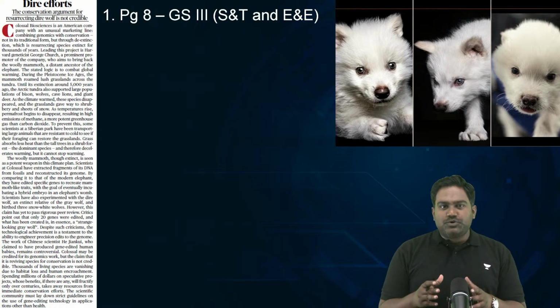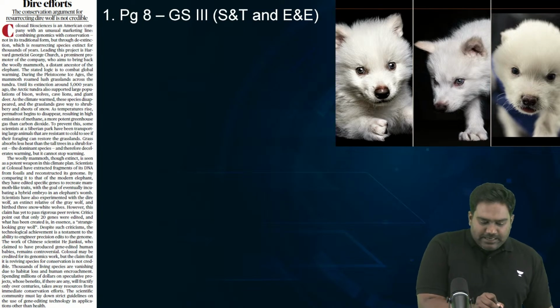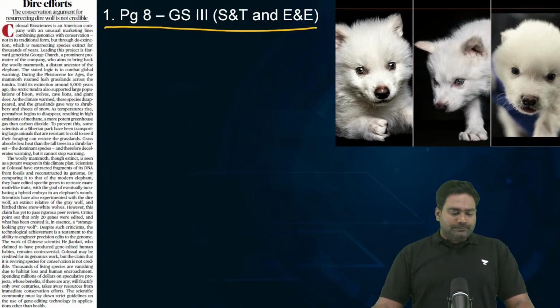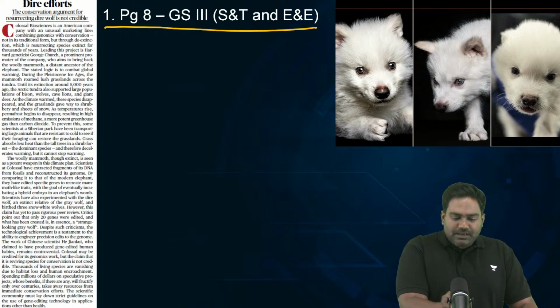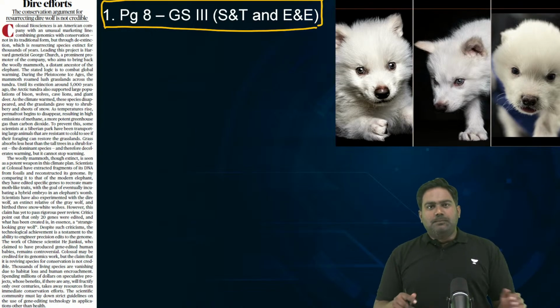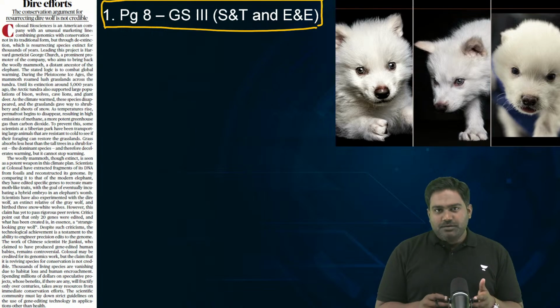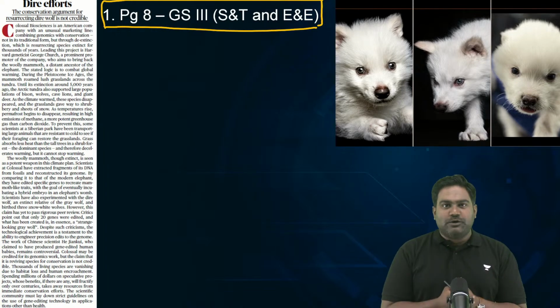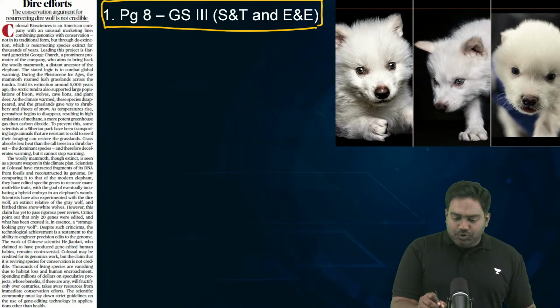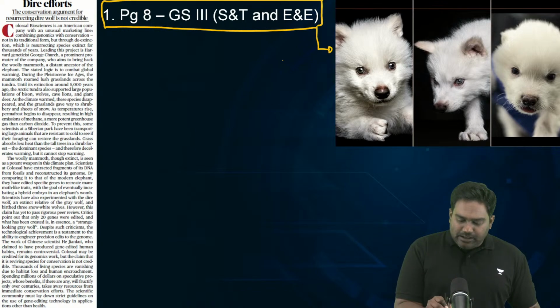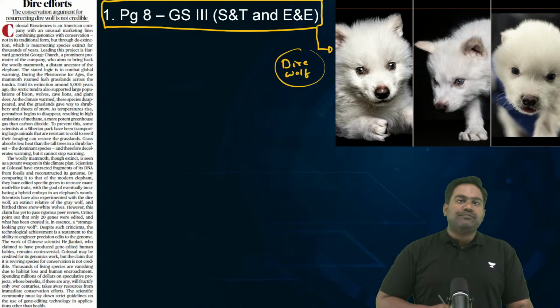So let's begin with today's discussion by looking at this interesting editorial on page number 8. Recently, there was breaking news that a US based biotech company, which goes by the name Colossal Biosciences, claimed to have resurrected the dire wolf, which is a long extinct species.